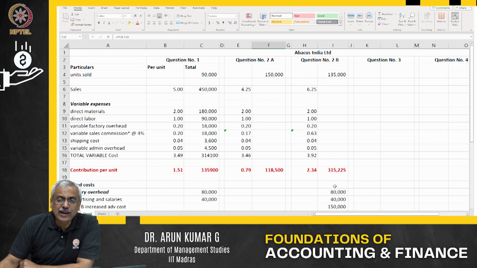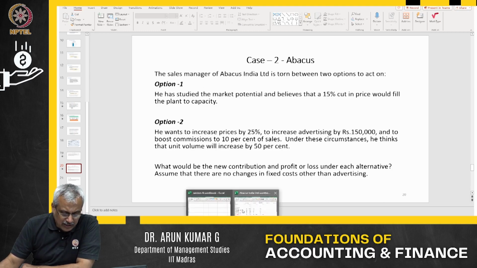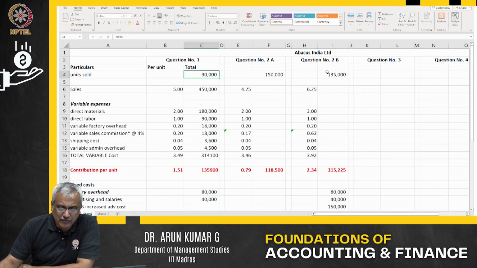So I looked at option B, where I increase the price by 25%, increase the advertising budget, and boost the sales commission by 20%, to 10%. This will increase the volume by 50%. Earlier the volume was 90,000, so it has become 135,000.